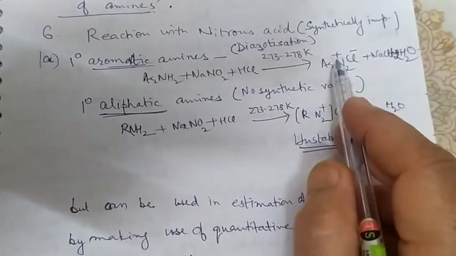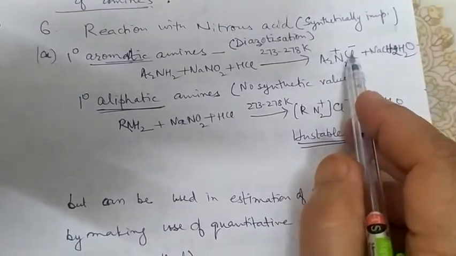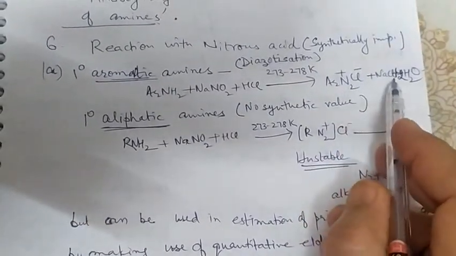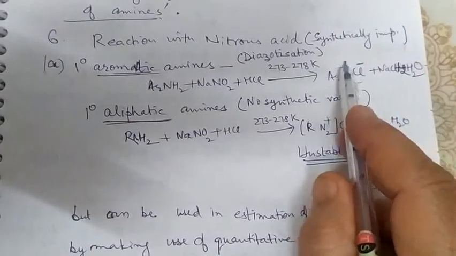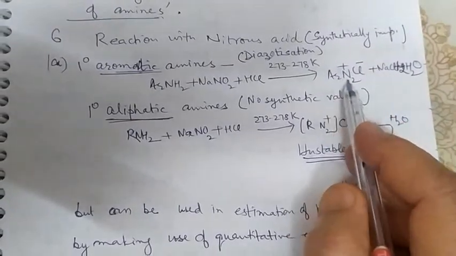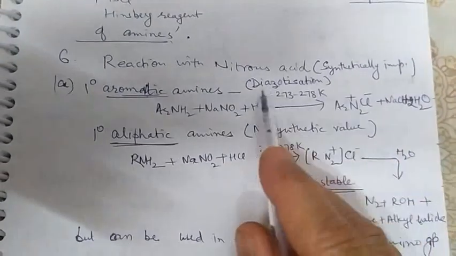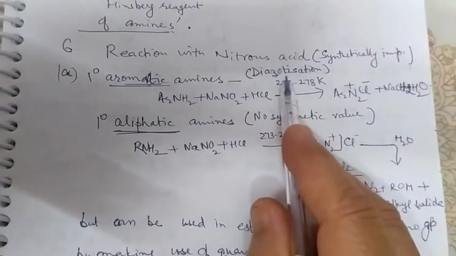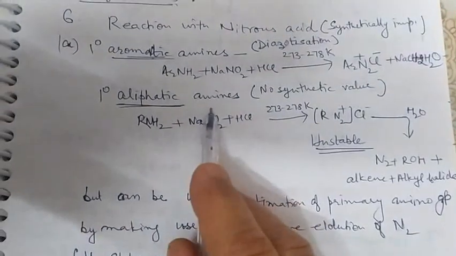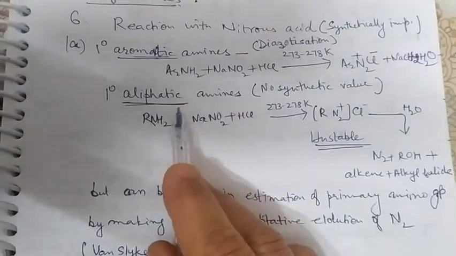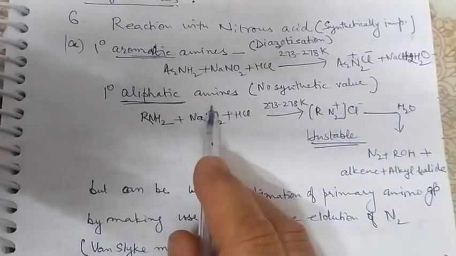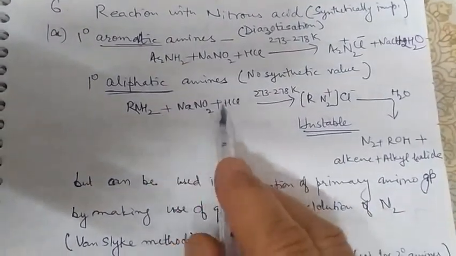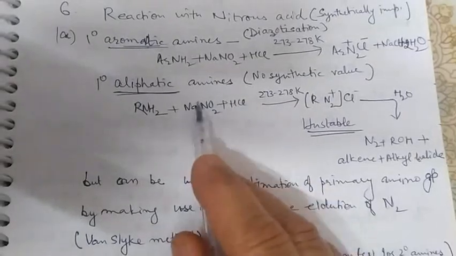So diazonium chloride, with the formation of NaCl and water. The diazonium salt is formed. Hence, the process is known as diazotization.